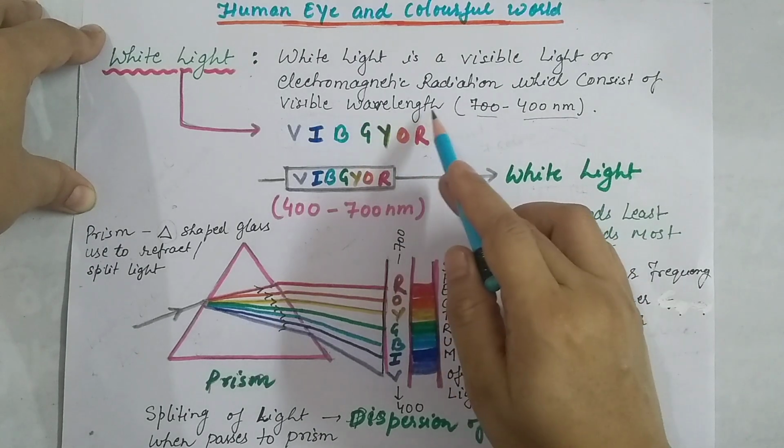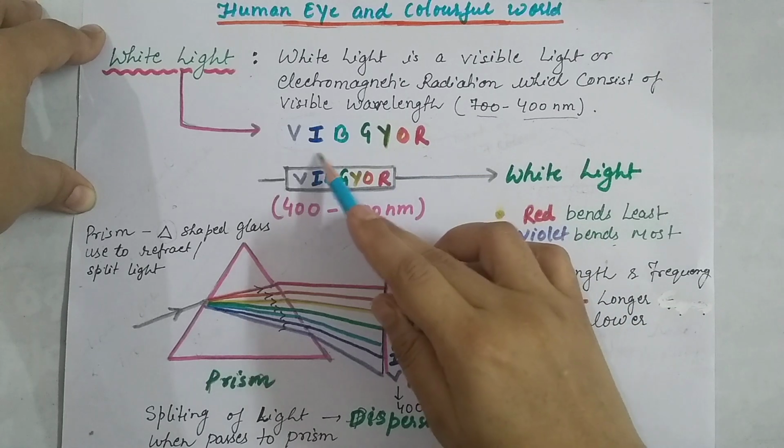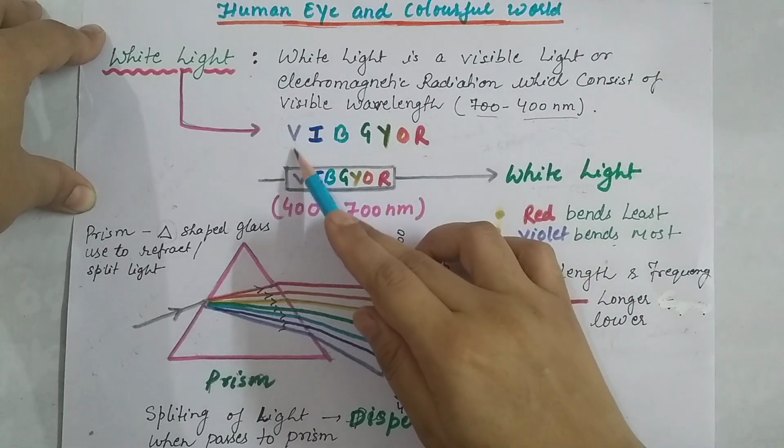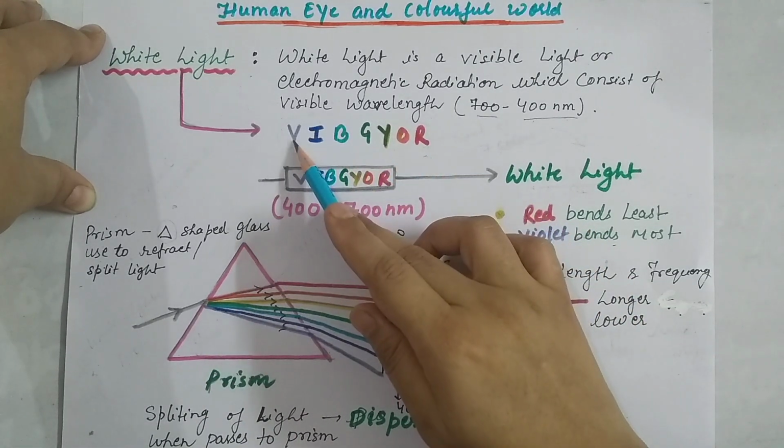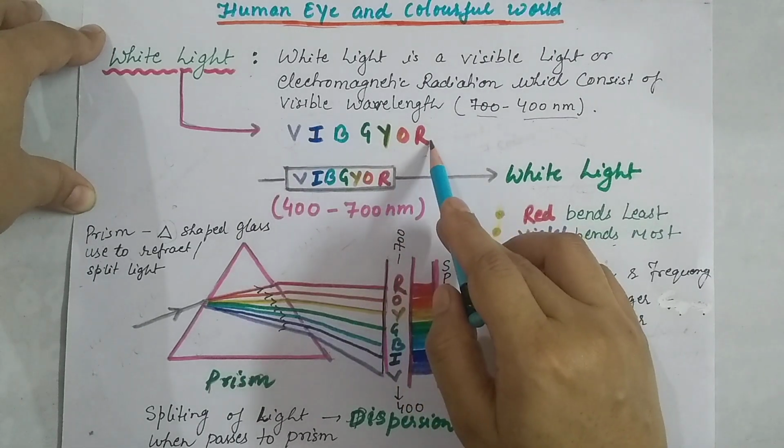And this visible wavelength consists of 7 bands of colors, that is VIBGYOR: violet, indigo, blue, green, yellow, orange and red.